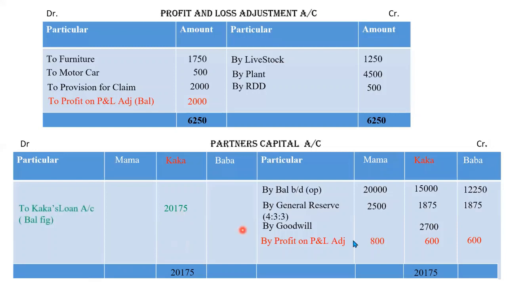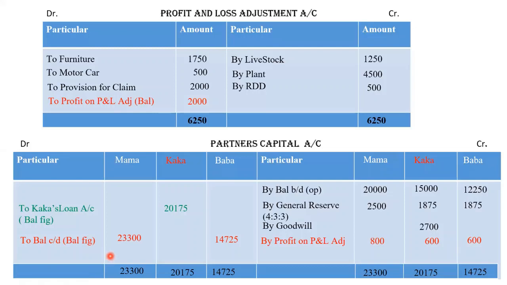Okay. Now, we will close the accounts of Baba and Mama. The total of Baba's account is, see, we have to calculate the balance now. The total of Baba's account is 14,725. So this will be the balance because there is nothing to reduce from the total. Same is the case with Mama. The total of Mama's account is 23,300 and the balance will be 23,300. This way we have closed the partners' capital accounts.